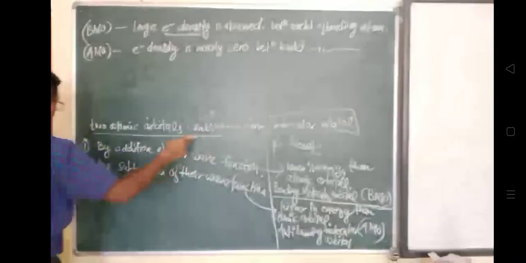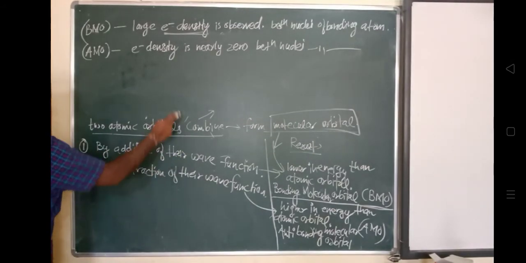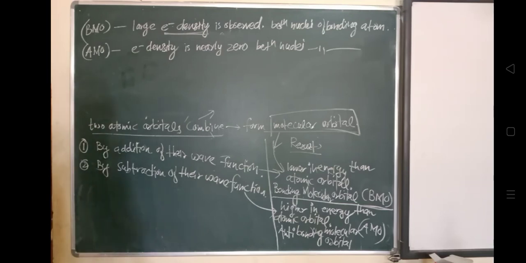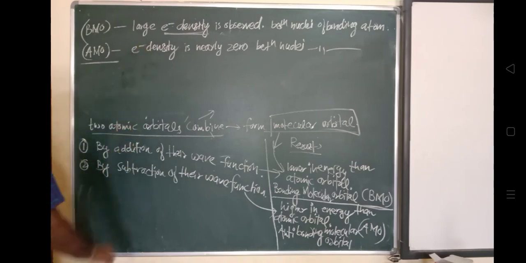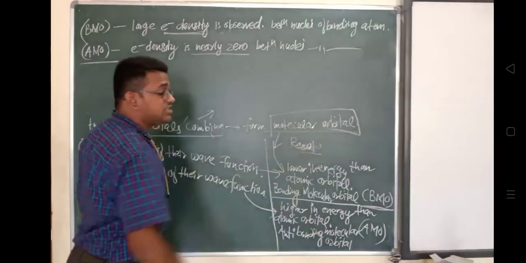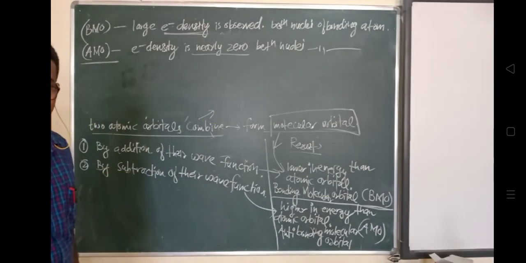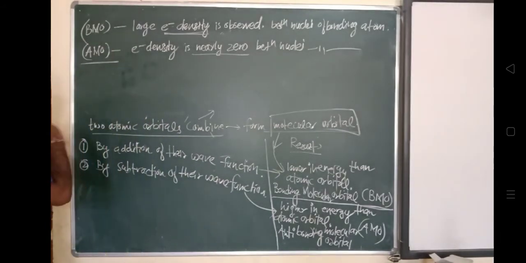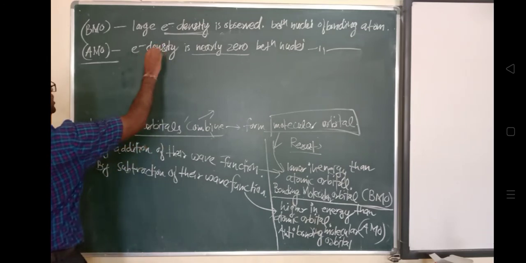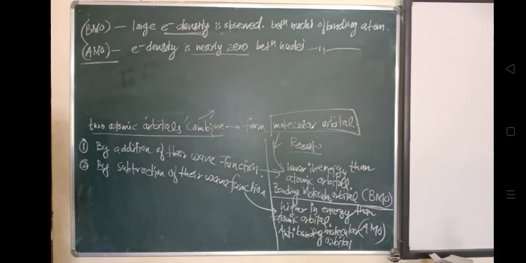If we place an electron in the bonding molecular orbital, BMO, it will lead to the formation of a covalent bond in the very first case.